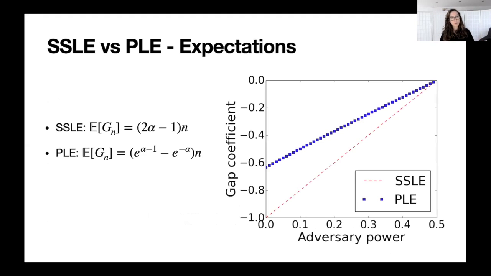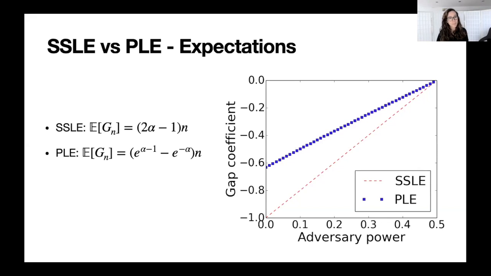Just as a warm-up, we can start by computing the expectation of these two random walks. A first interesting thing that we see is that they are linear in n. Intuitively, if we consider alpha less than a half, the gap over time is going to get bigger and bigger, which makes sense because it means that the adversary is going to be further and further away from winning the attack, because the attack succeeds only if the gap is above 0.